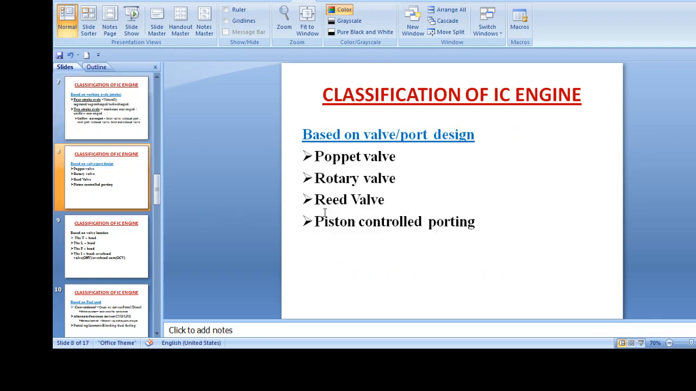Next, based on port design, there is the poppet valve. A poppet valve is a valve typically used to control the timing and quantity of gas or vapor flow into the engine. Next is the rotary valve, reed valve or piston control valve. Reed valves are check valves which restrict the flow of fluid to a single direction only.